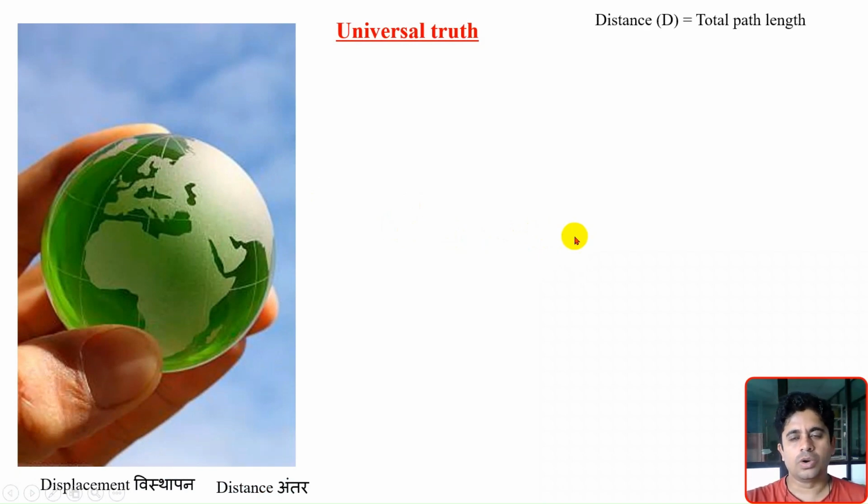As we know, distance is equal to total path length. Total path length means we are measuring the distance, and we are not bothered about whether the path is shortest, longest, or any random path we choose. We have to start from the initial position and reach the final position. What path we have chosen and what is the length of that path doesn't matter in the case of distance.